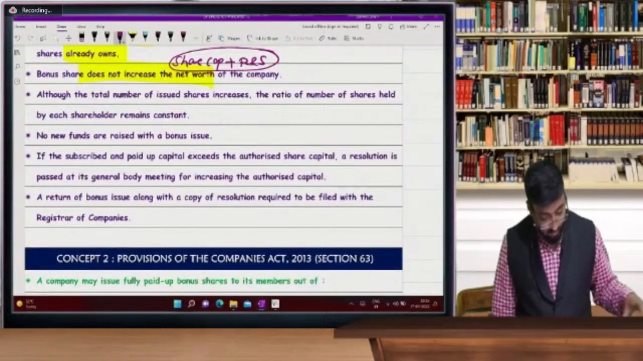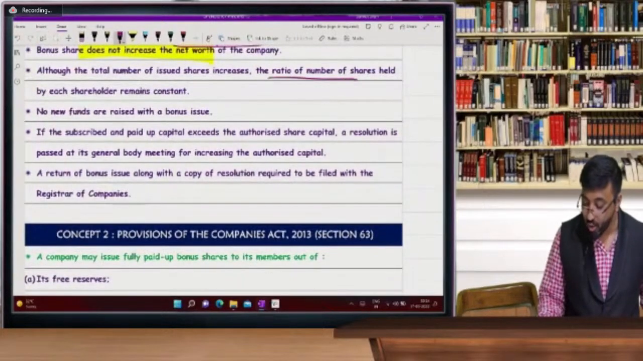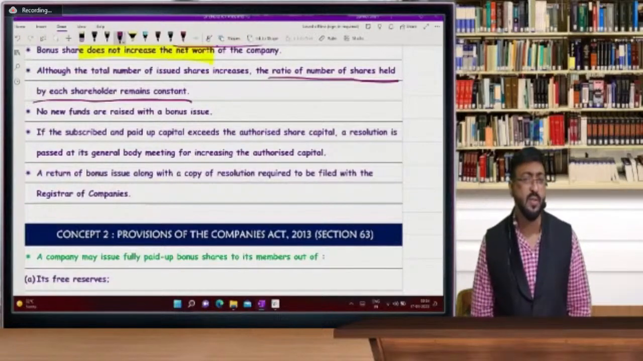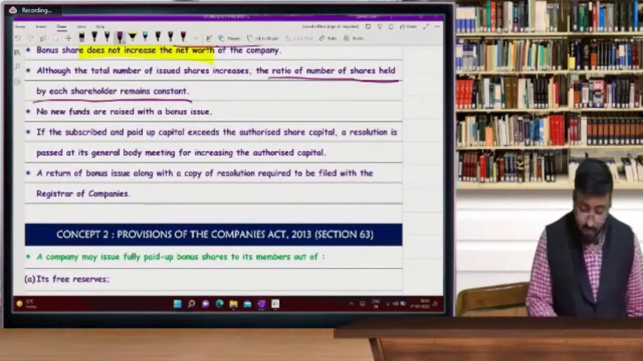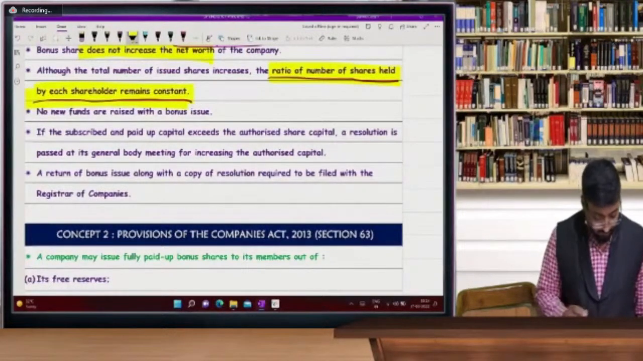Chalo. Although the total number of shares issued increases, the ratio of number of shares held by each shareholder remains constant. Now, what is this? Ratio remains constant. Can you explain this? Ratio remains constant. Yes.